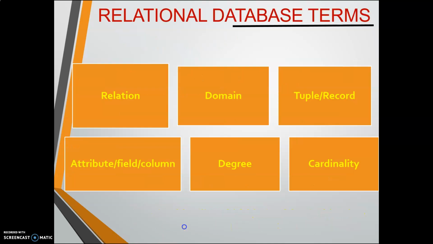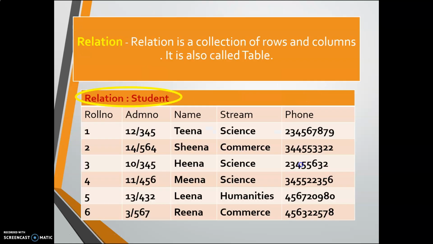with other applications. There are a few terms that we deal with in the relational database: relation, domains, tuples. Let's discuss all these terms in detail. What is a relation? A relation is a collection of rows and columns. Whenever you are maintaining any information, that information must be in the form of tables. So table is another name for a relation. Here we have created this table and we have given a name to this table.